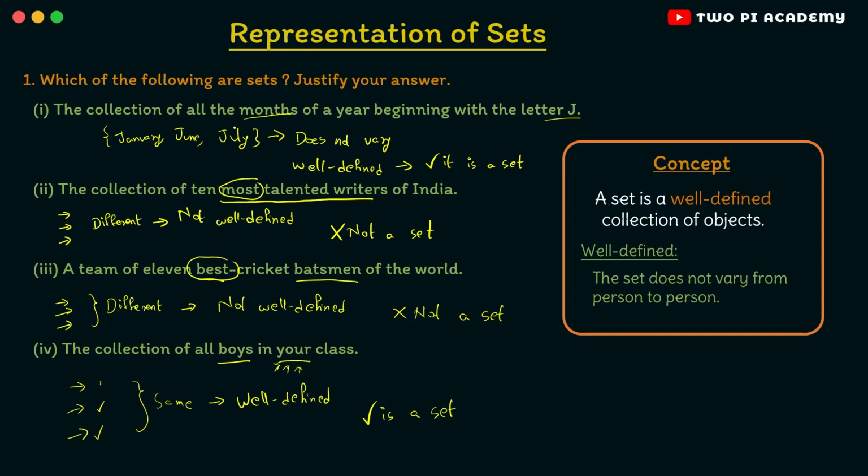So here the first one, the months starting with the letter J, are January, June and July, which are the same for everyone. So it is well defined and hence a set. And the second one and third one are different for everyone, so they are not well defined and not a set. And similarly the final one is the same for everyone, so it is well defined and hence it is a set. There are 5 more problems in this question. Let's try to solve them.